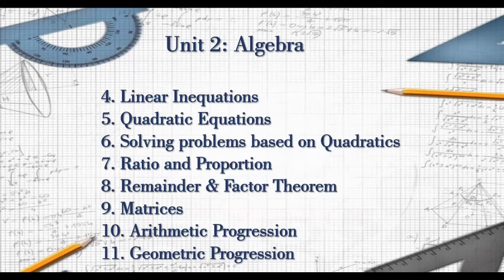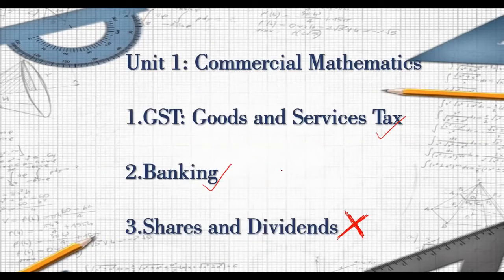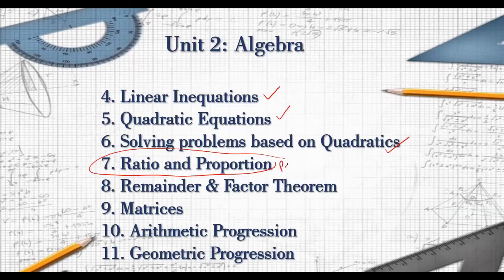Now, unit 2 consisted of linear inequations, which is again a full chapter included as it is there in the textbook. Continuing with quadratic equations, chapter 5 is fully the same. Solving problems based on quadratic equations, again fully as it is. Now, ratio proportion, yes, this chapter is not entirely deleted, but it is partially deleted, right? We'll see what all topics are removed from this chapter. Again, remainder factor theorem, one of the important topics, it's there. Matrices, again an important topic, it's there. Arithmetic progression, it's entirely there.